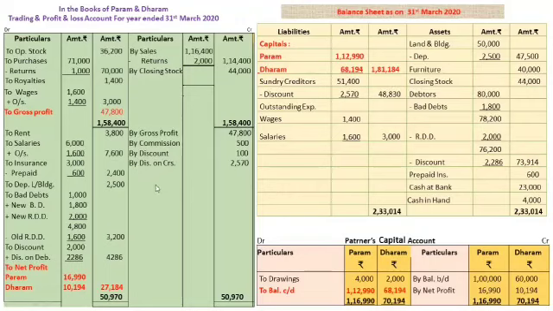The highlighted portion of net profit in red color would be distributed to partners as per their capitals ratio.